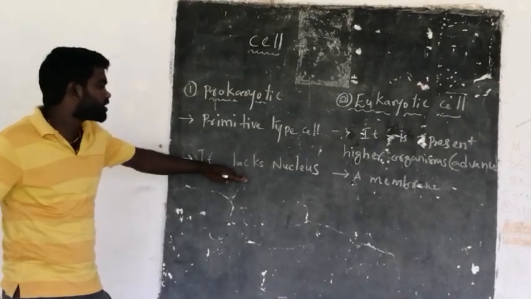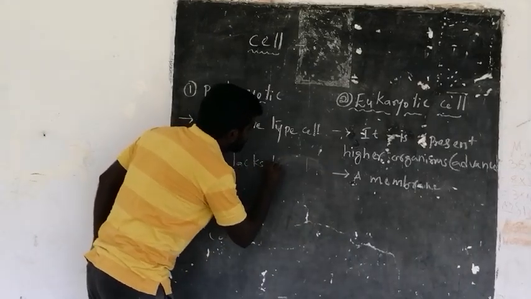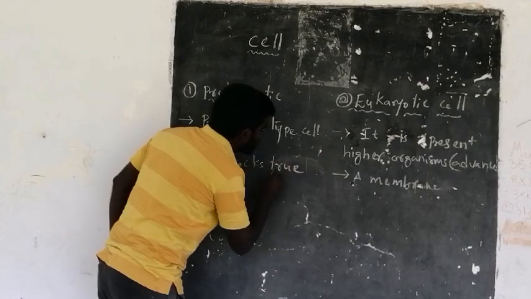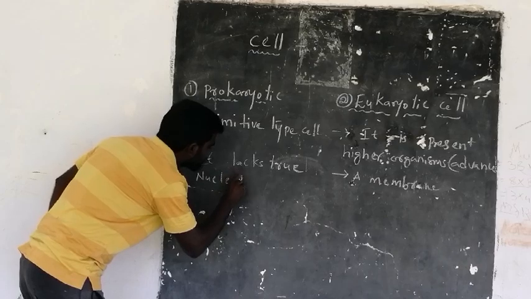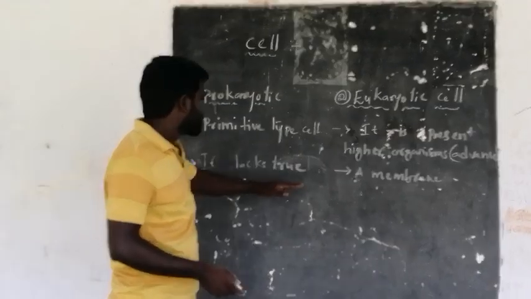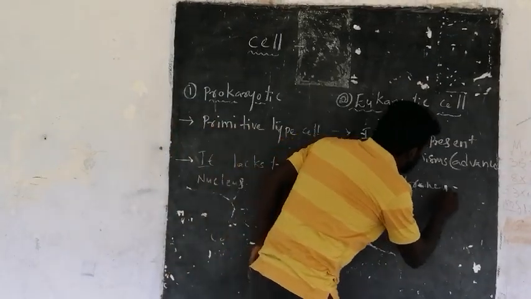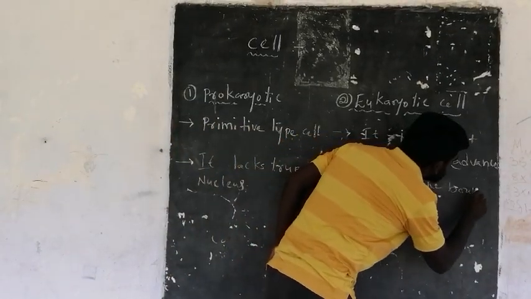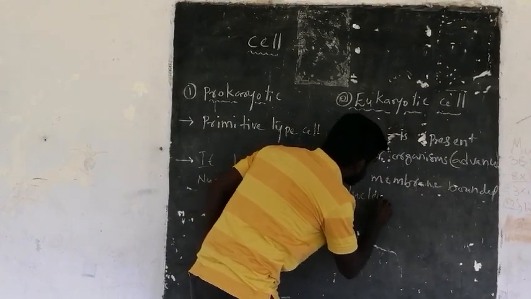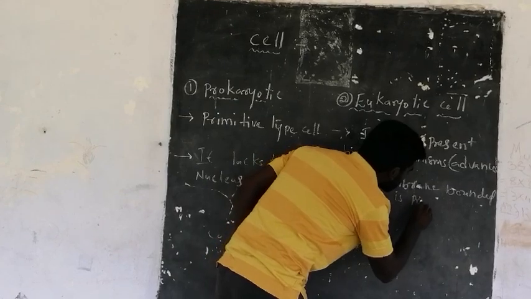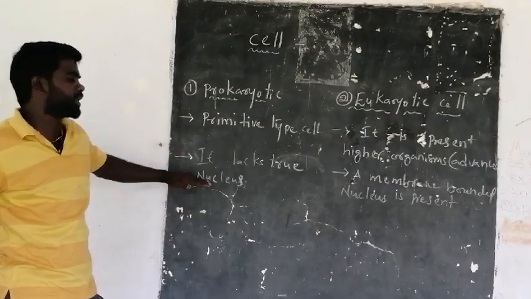Let us say it lacks a true nucleus. And in the eukaryotic cell, a membrane bounded nucleus, or true nucleus, is present.